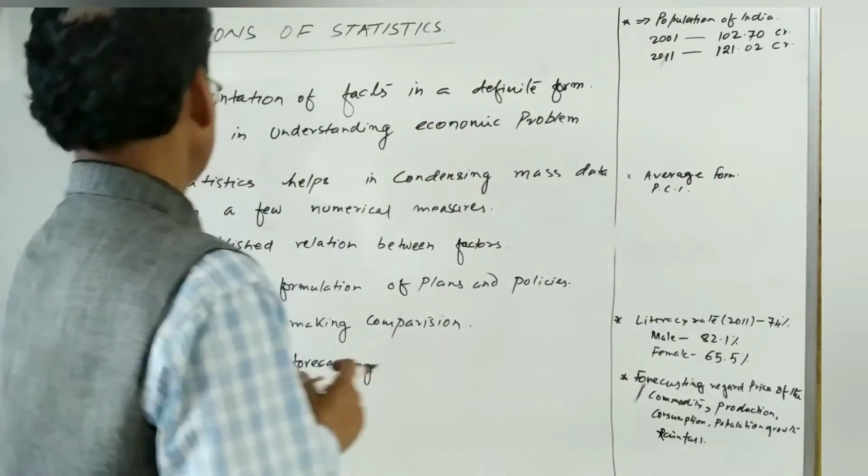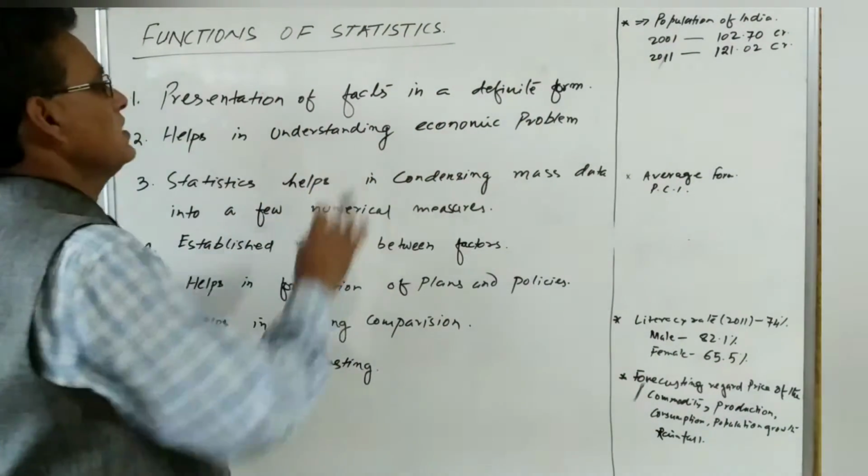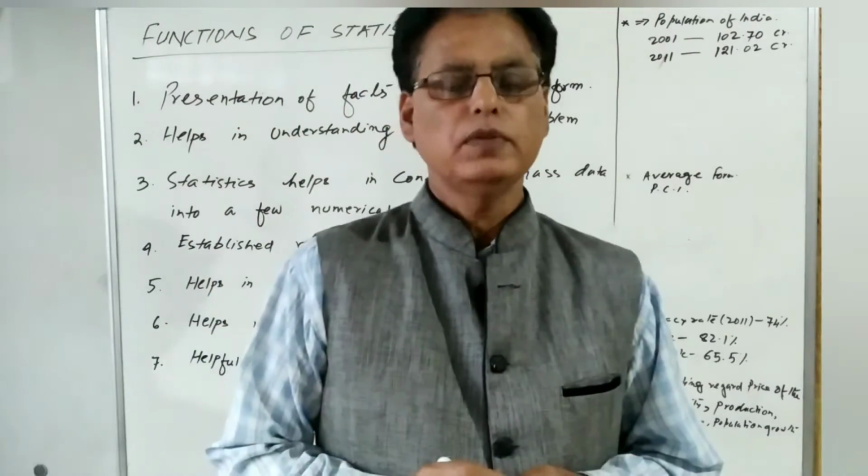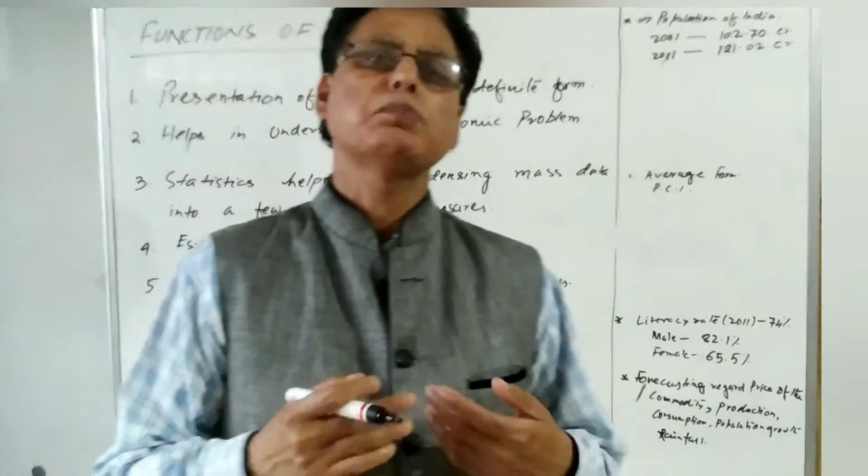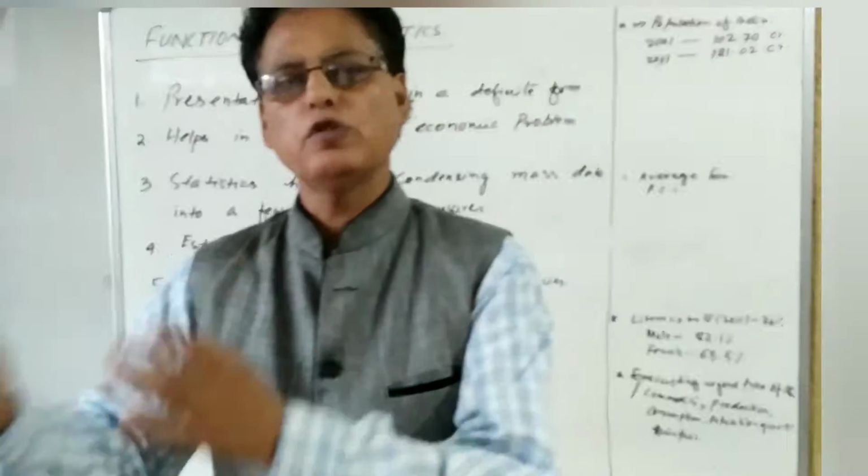The second function of statistics is that it helps in understanding economic problems. The economic problem is the problem of making choices.